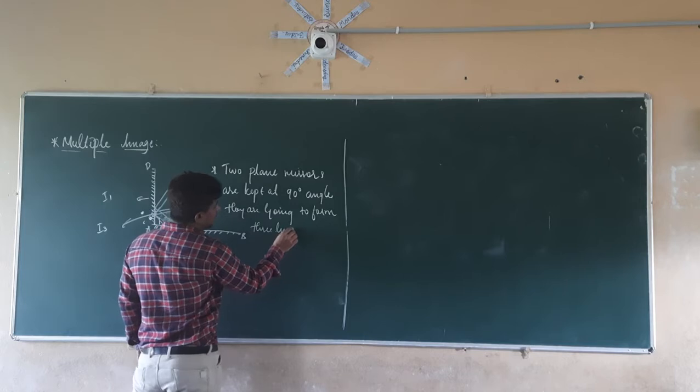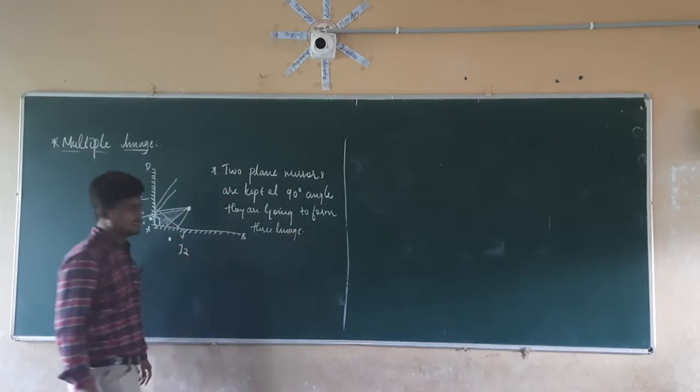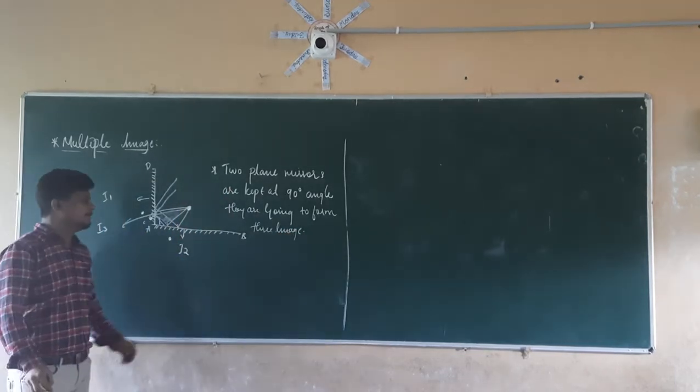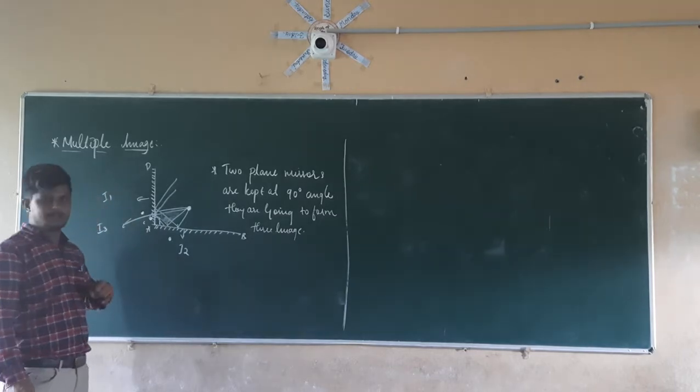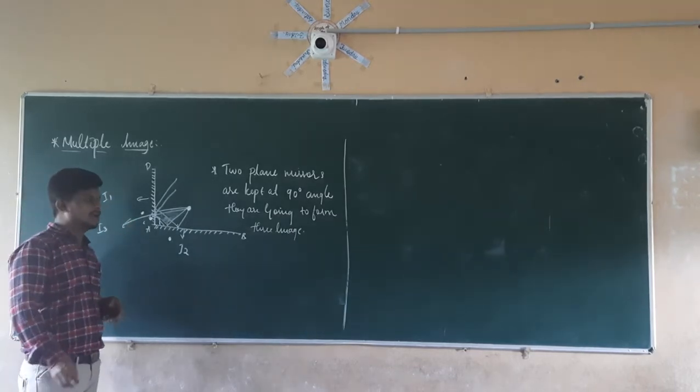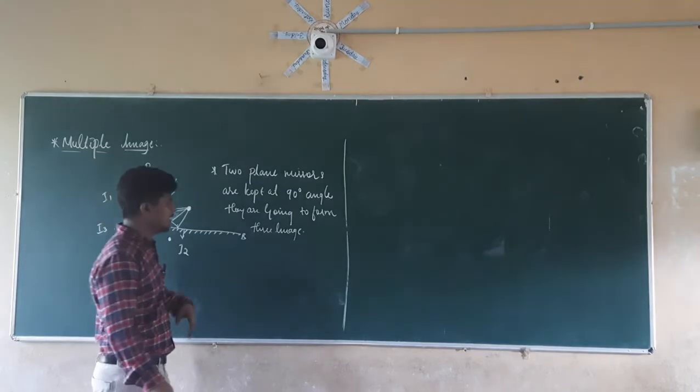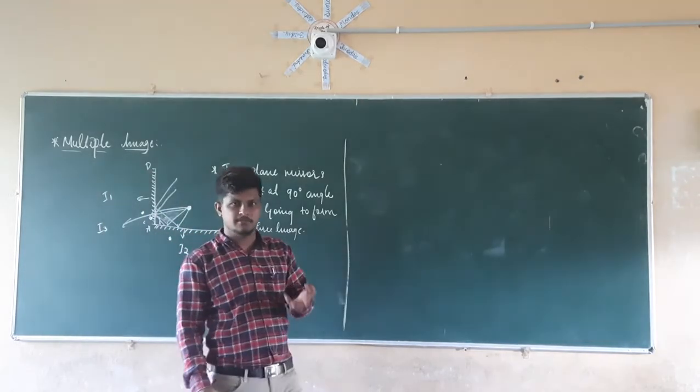They are going to form how many images? Three images. Now what will happen if we change the angle between the two mirrors? Now here we are taking the angle as 90 degree. Because of the 90 degree angle, we are getting how many images? We are getting three images.